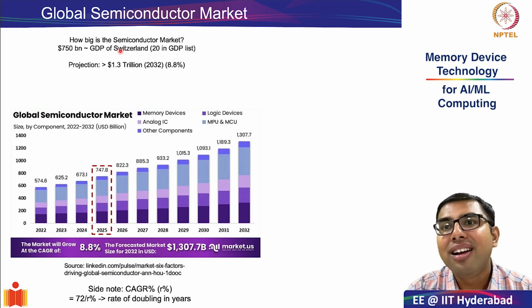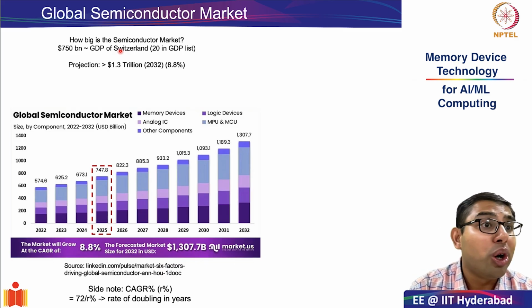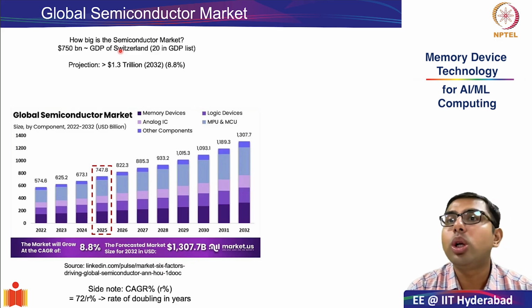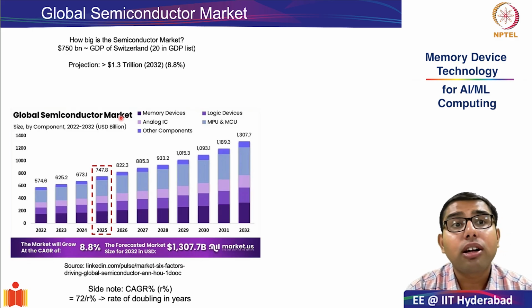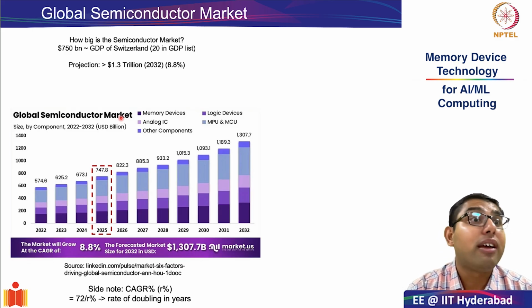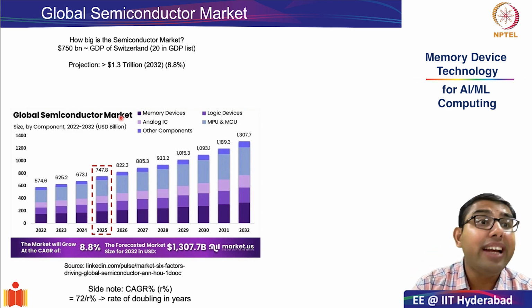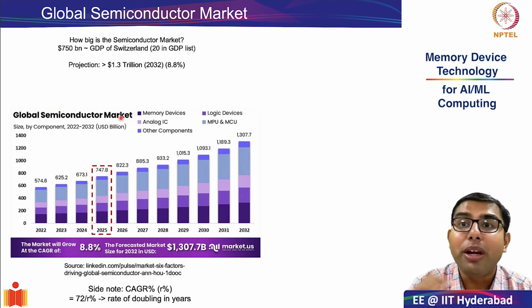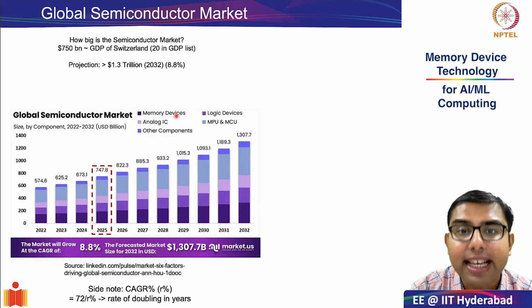Even India, compared to semiconductor manufacturing, is not doing that great, because India is also growing at roughly 5 to 6%. So the point I wanted to make is that semiconductor manufacturing is alive and well. However, our course specifically deals with the memory segment. So let us look at the memory segment.